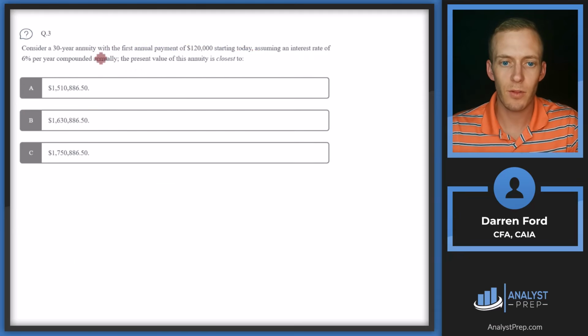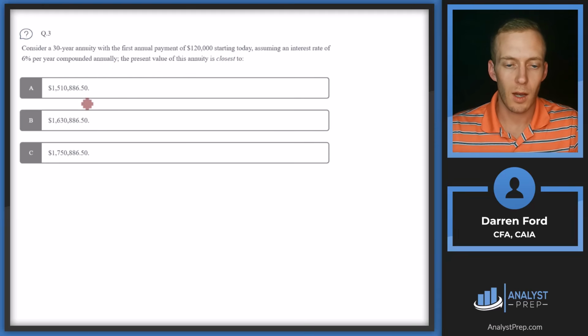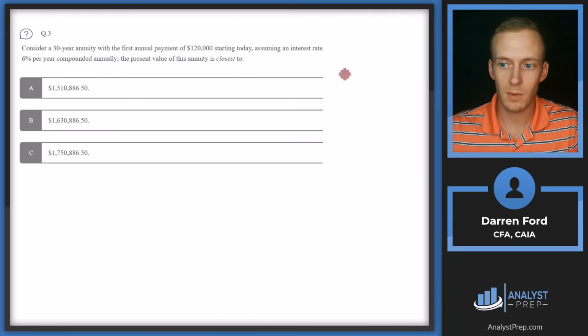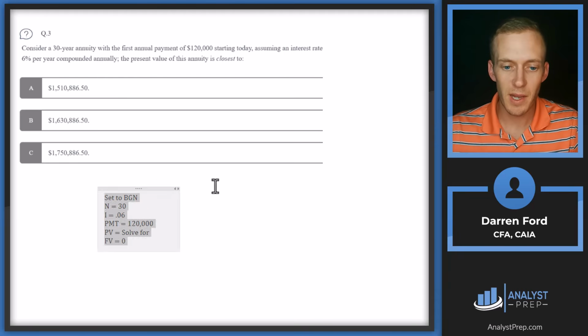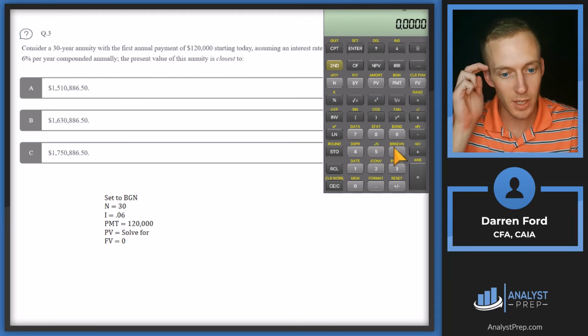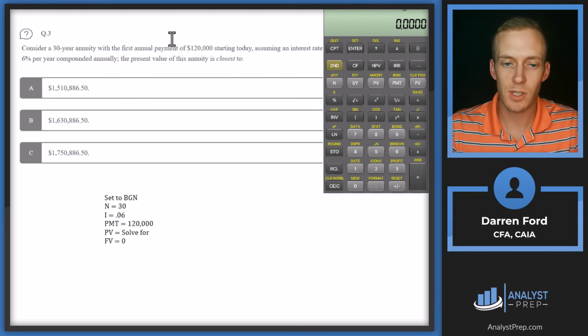Question number 3. Consider a 30-year annuity with a first annual payment of $120,000 starting today, assuming an interest rate of 6% per year compounded annually. The present value of this annuity is closest to. So we've got three numbers here. So we're going to be using our time value of money calculator to calculate this. Let me pull in the numbers we're going to be plugging in first, I guess. So the big key here, where I'm sure a lot of you potentially got tripped up, is this first annual payment is starting today.